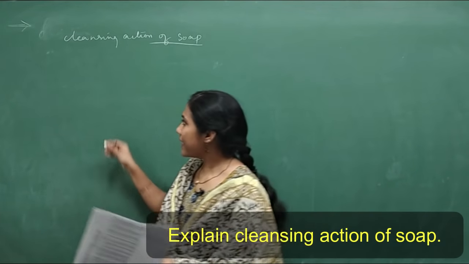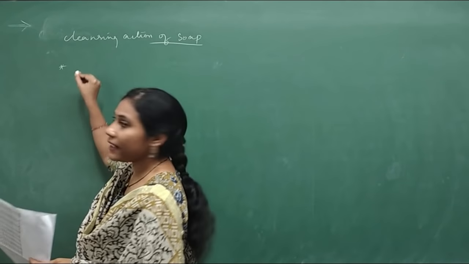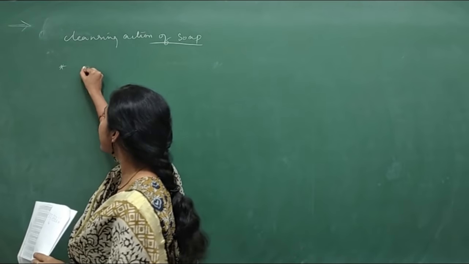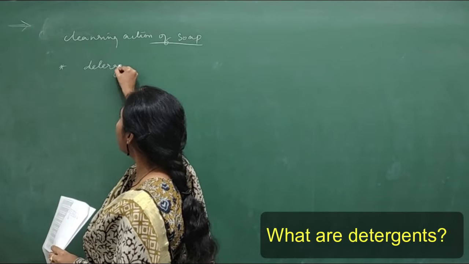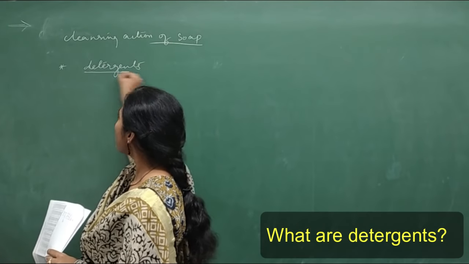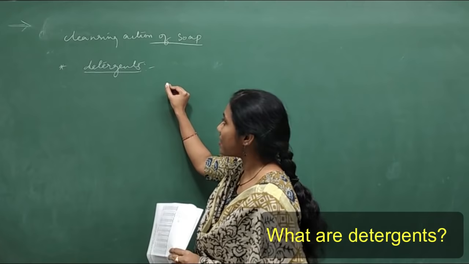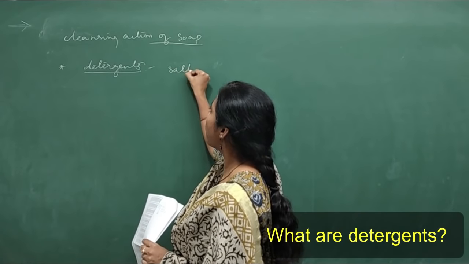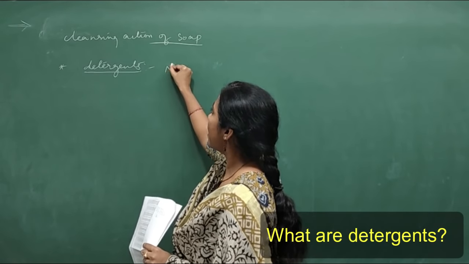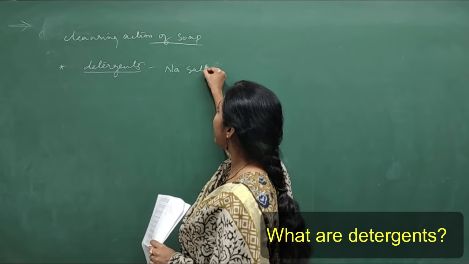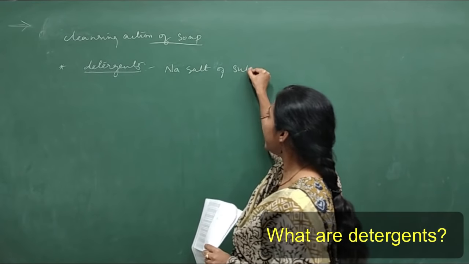Okay. And the next question, which is also important, that can be asked for 1 mark, is detergents. What do you mean by detergents? So what are detergents? Detergents are the salts of, or I can say they are sodium salt of sulfonic acid.